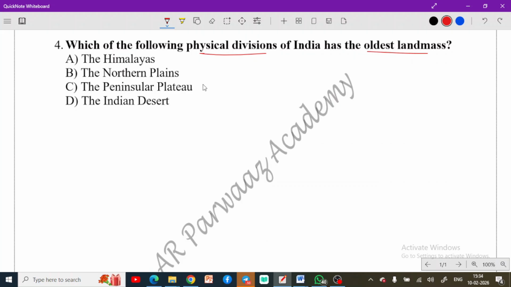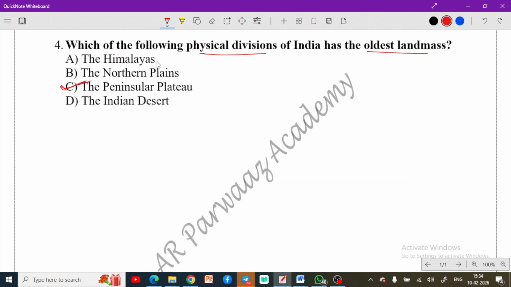Okay, so you know that the Himalayas are actually the newer ones. These are not the oldest. Northern plains, they are also relatively newer. And then the peninsular plateau, this is the oldest landmass in India. As you can remember, this is a factual question and you need to remember this.